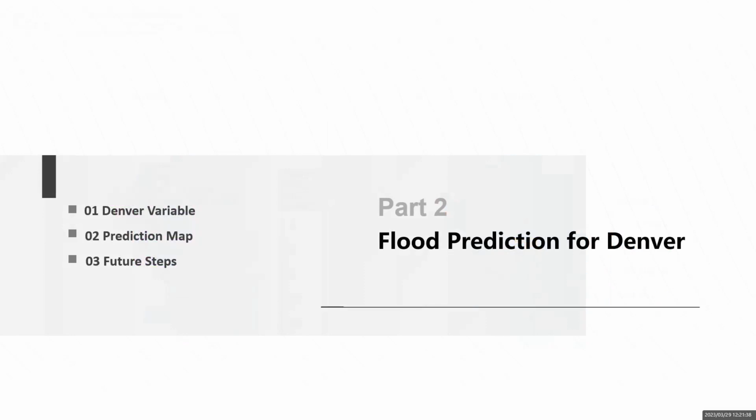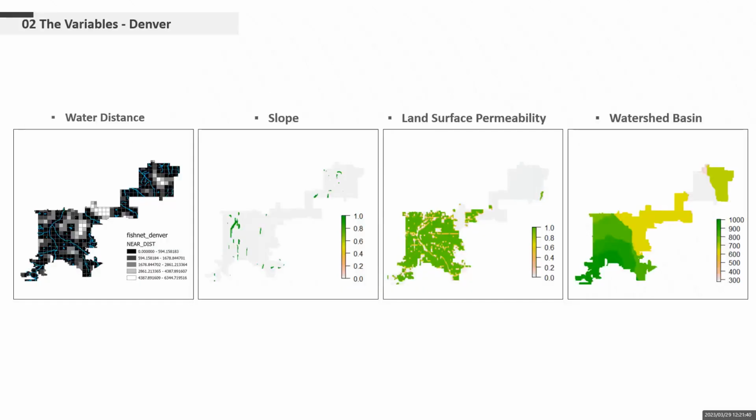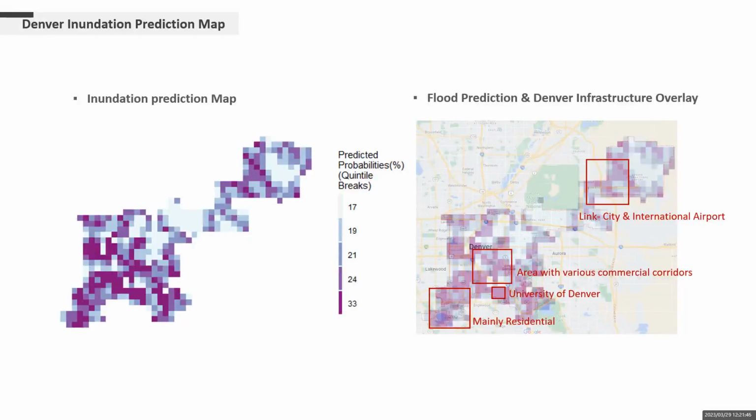Then the model is used to predict the flooding areas in Denver. The same four variables are used as predictors. Here is the inundation prediction map of Denver. There exist many zones with high flood risk in the southwest and northeast parts of the city. These zones include links between city and airport, commercial corridors near downtown, and lots of residential areas.